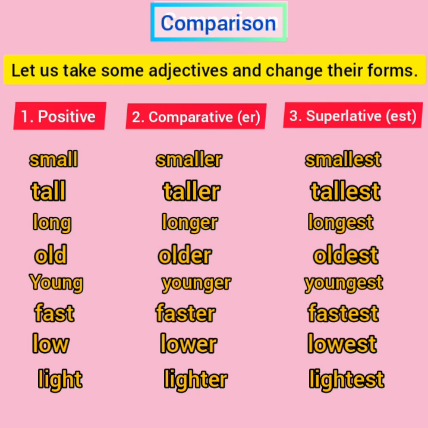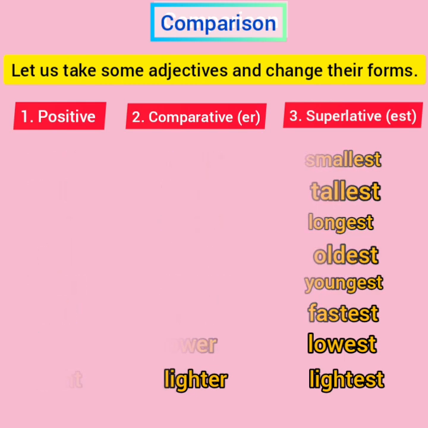Okay, children, now these adjectives, when I have changed from positive to comparative, all the adjectives have ended in er. And in the superlative degree, all the adjectives have ended in est. But now, follow these adjectives very carefully.